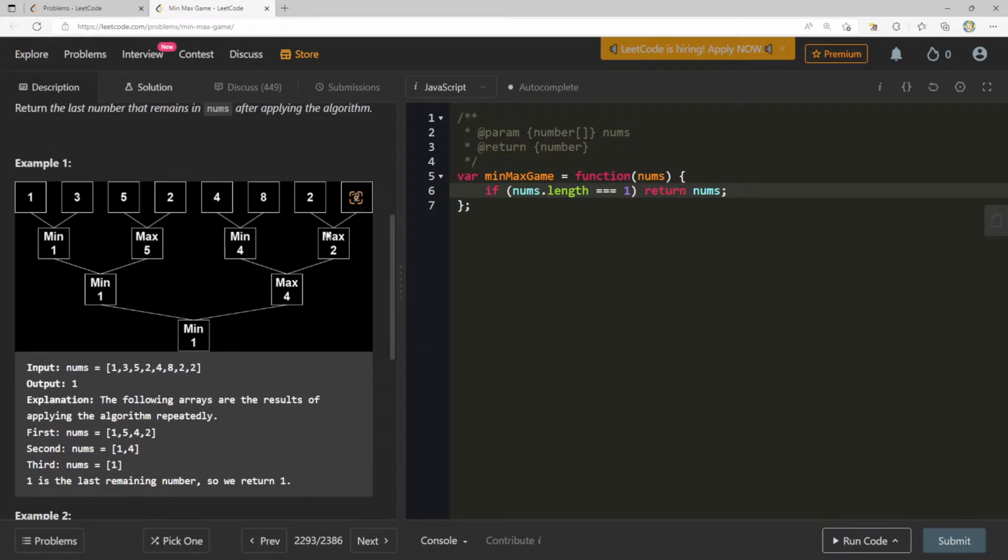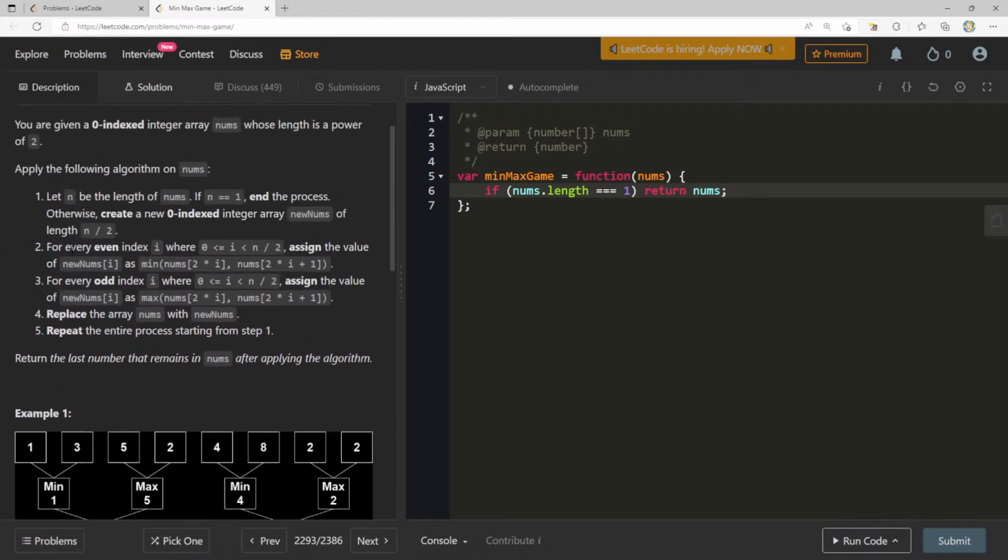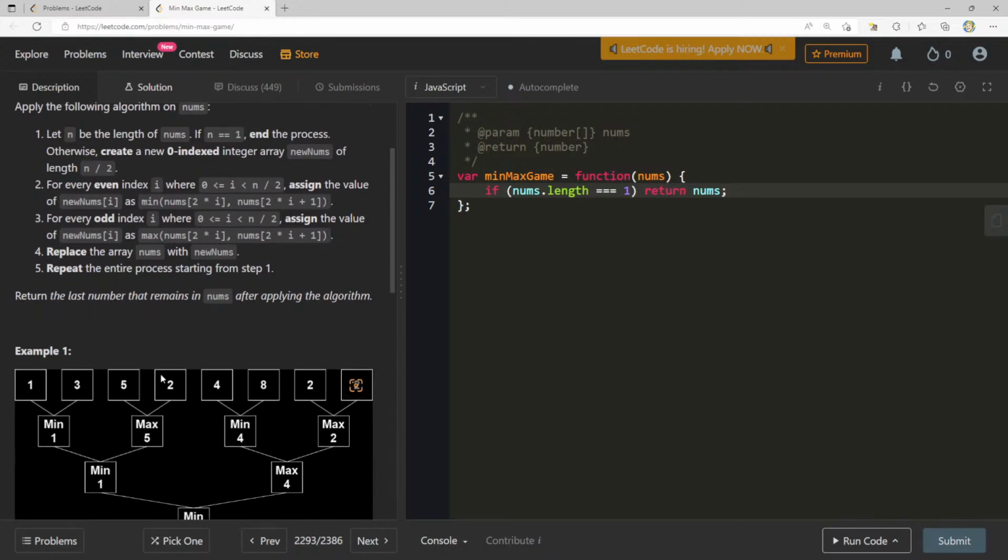And now what we have to do is calculate at every even index, 0, 2. For every odd index i, assign the value of new nums i as max of, and then replace the array nums with new nums. Max, min, max.